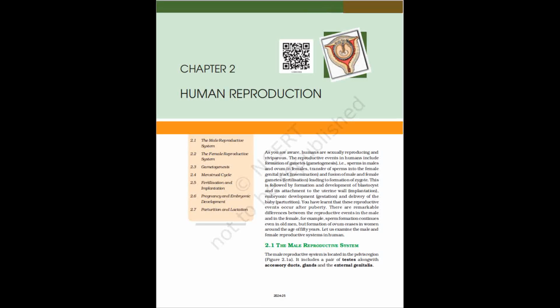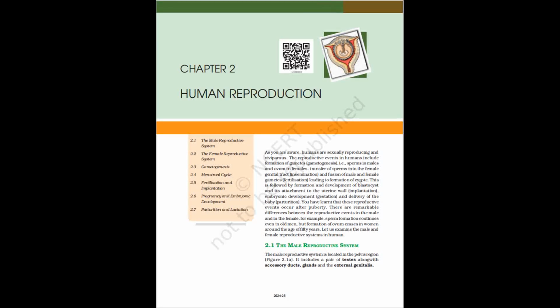As you are aware, humans are sexually reproducing and viviparous. The reproductive events in humans include formation of gametes, gametogenesis, that is, sperms in males and ovum in females, transfer of sperms into the female genital tract, insemination, and fusion of male and female gametes, fertilization, leading to formation of zygote. This is followed by formation and development of blastocyst and its attachment to the uterine wall, implantation, embryonic development, gestation, and delivery of the baby, parturition.